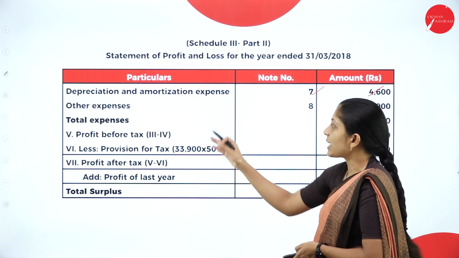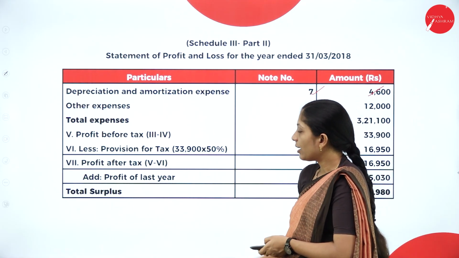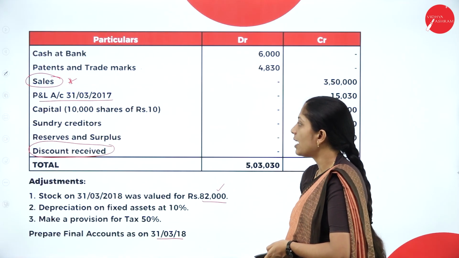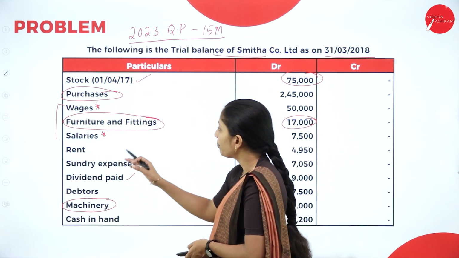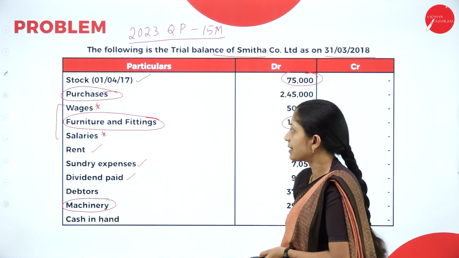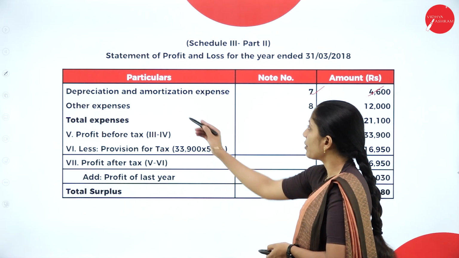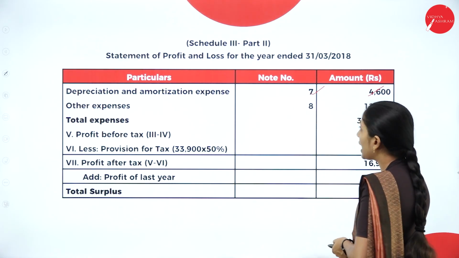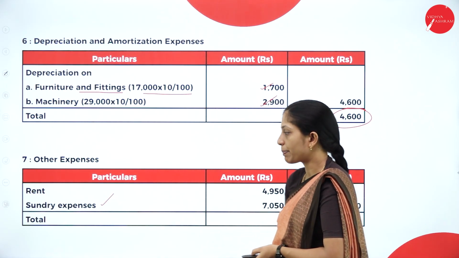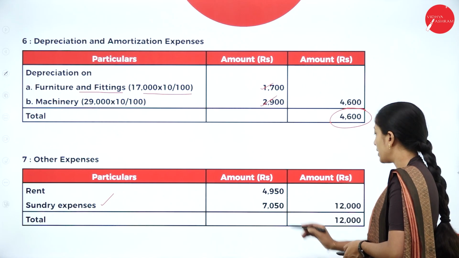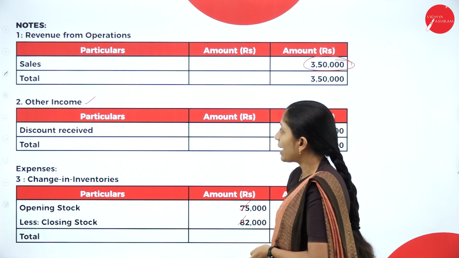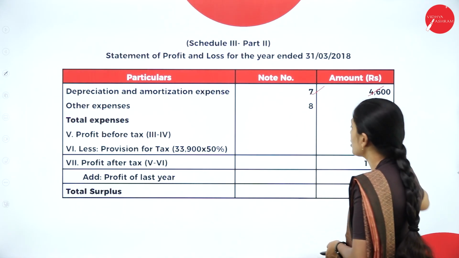Okay. Next, other expenses. Whatever expenses you have not recorded here come under other expenses. Now let us see what other expenses we have. Yes, we have rent and sundry expenses. So these two are other expenses. You have to prepare a note for it. You will write here other expenses, note number 8. Now let us see. Other expenses, rent and sundry expenses, that is 4,950 and 7,050. So overall it is 12,000 other expenses. So that amount you will record here, other expenses 12,000.